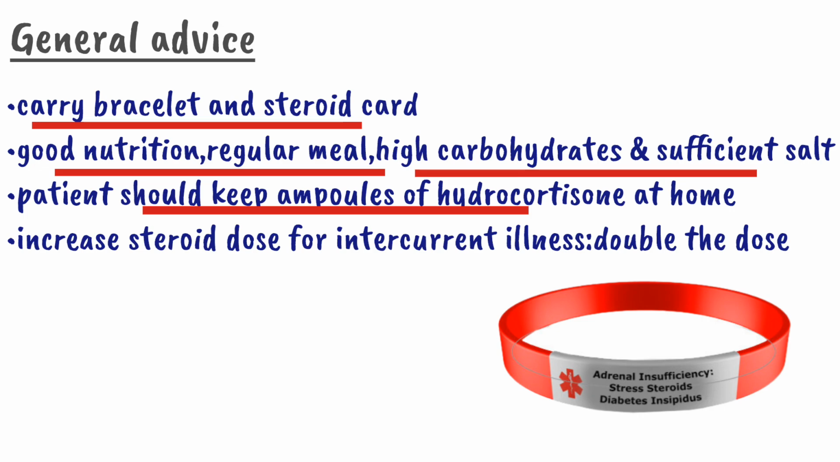Apart from that, there should be an increased steroid dose for intercurrent illness. So when a patient has some illness, we should double the dose of the steroid, so it will prevent the adrenal crisis. It was all about the primary adrenal insufficiency or the Addison disease. Now we will shift our gaze toward the central adrenal insufficiency.